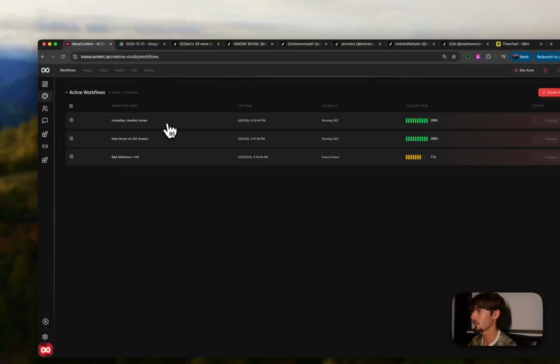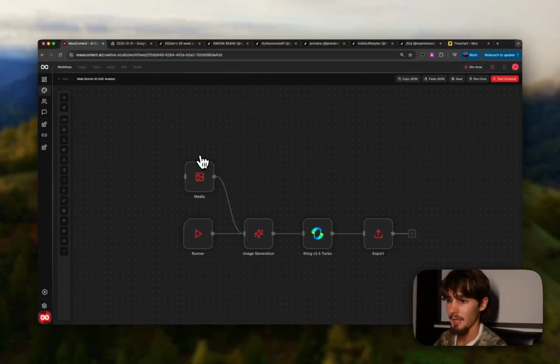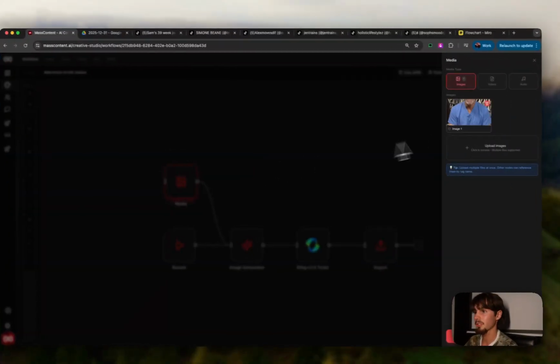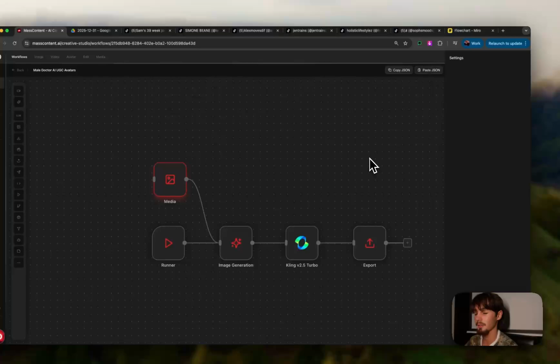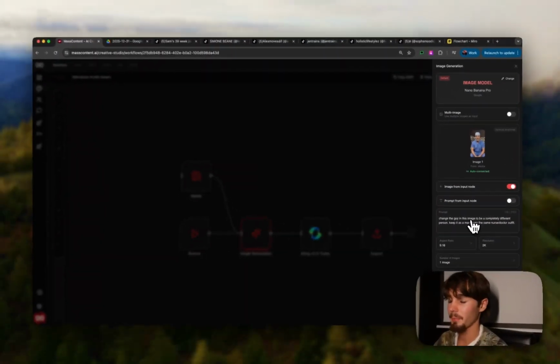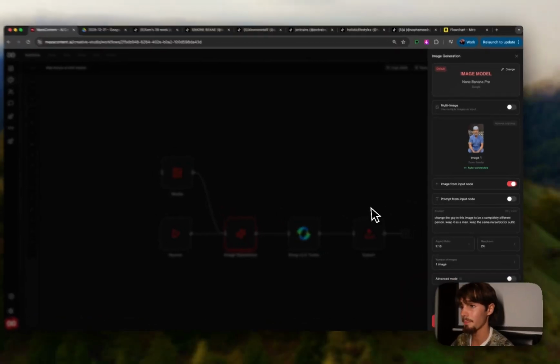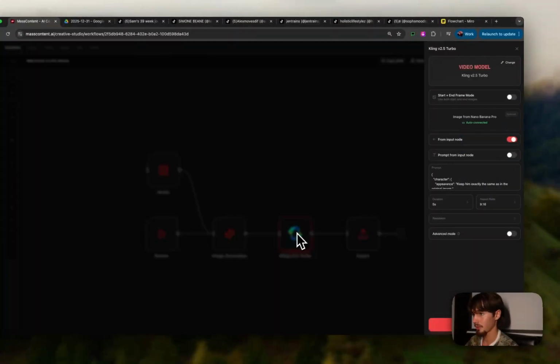Let me show you another one just so you can kind of get another example. This one, it's basically a male doctor to create AI UGC avatars. So this is something we use all the time for mass content or for mass UGC. You have to create little video avatars. So we could give it a picture. I think this is, it's like a male doctor sitting in an office. And then we could say, hey, change this guy to be a completely different person, keep it as a man, keep their outfit as kind of the nurse/doctor vibe. And then you want to turn that image into a video.